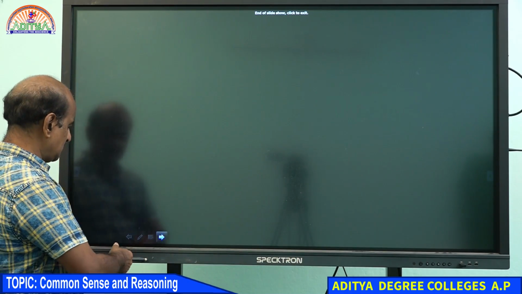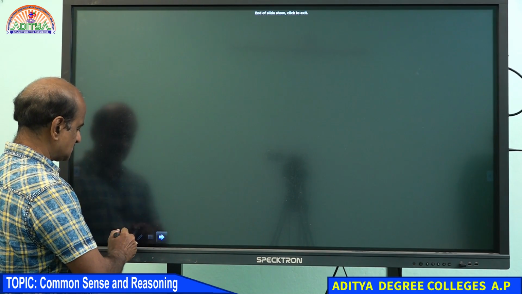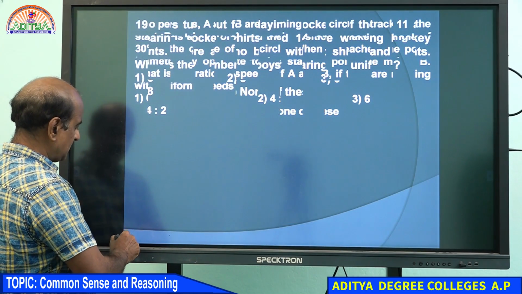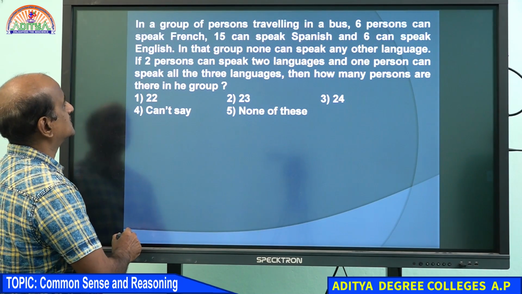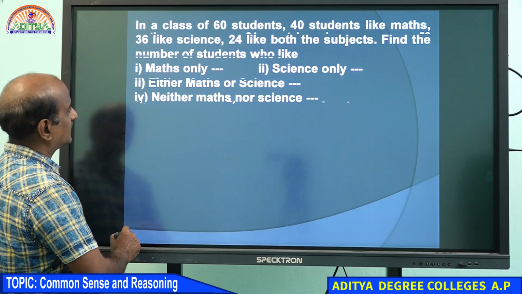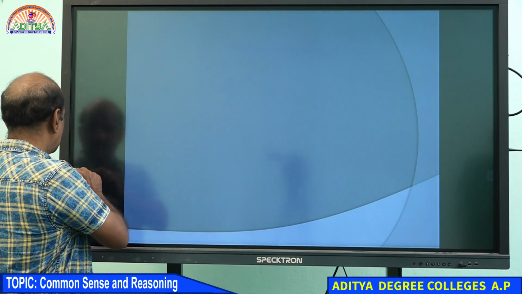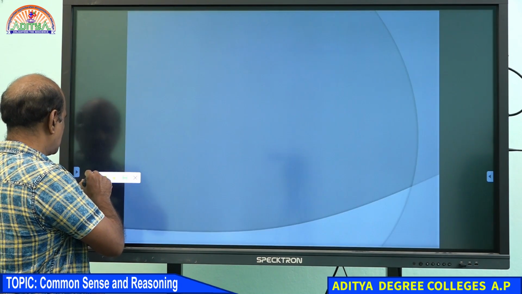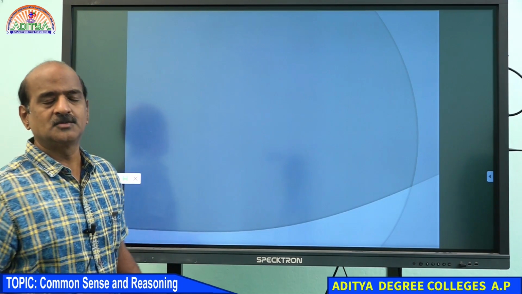Students, I just want to mention something. Some of you are asking me about different reference books. Every time students ask me, sir, what books do we need to refer to develop our aptitude. To develop aptitude, it is not the number of books you refer. One or two books are very much sufficient, but you should be able to answer that book without leaving any question. That is more important.